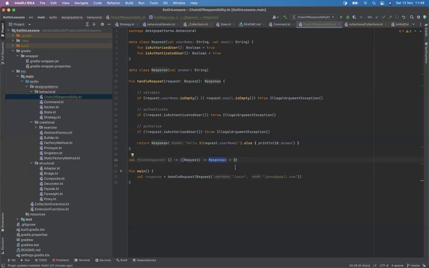Okay, so now we're going to implement it. How do we implement this? It doesn't take in anything, but it needs to return a lambda. So immediately it will have the inside lambda in here, right? But that inside lambda will take a request, and it needs to return a response. So if we do this, you'll be fine. At the moment it's not using the request, but the final answer will be something like this. That's what we said we want to return as the response. So the response string will be something like this.